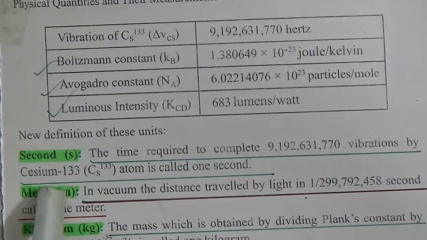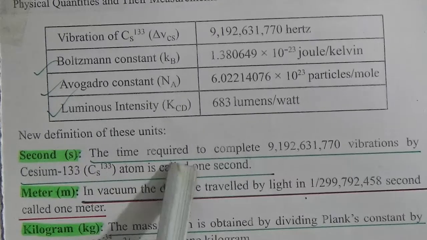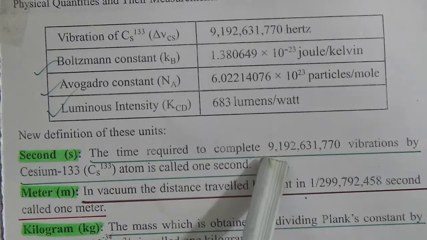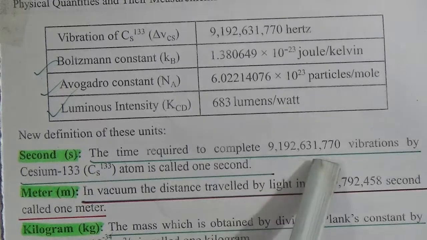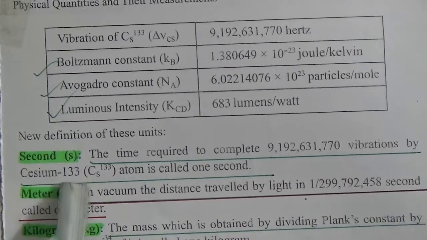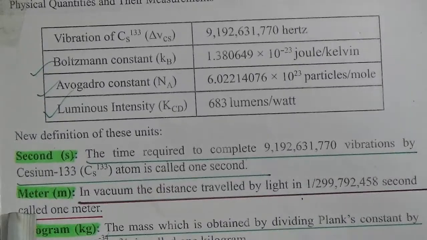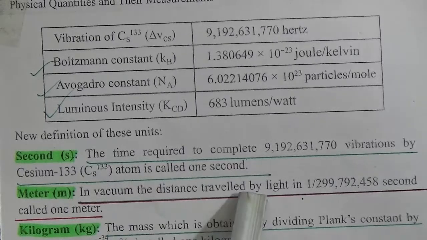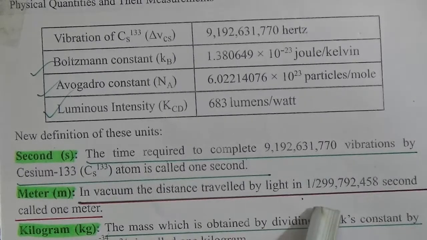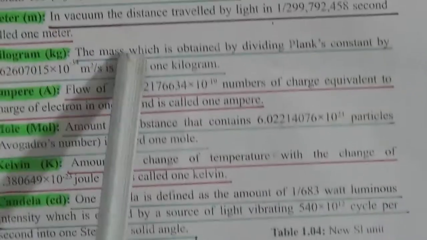New definition of these units. Our definition name is second. It is denoted by s. The time required to complete 9,192,631,770 vibrations by a cesium 133 atom is called 1 second. Our next unit is meter. It is denoted by m. In vacuum, the distance traveled by light in 1/299,792,458 second is called 1 meter.